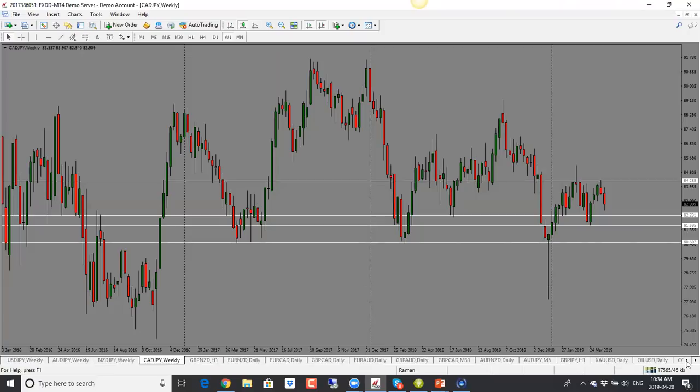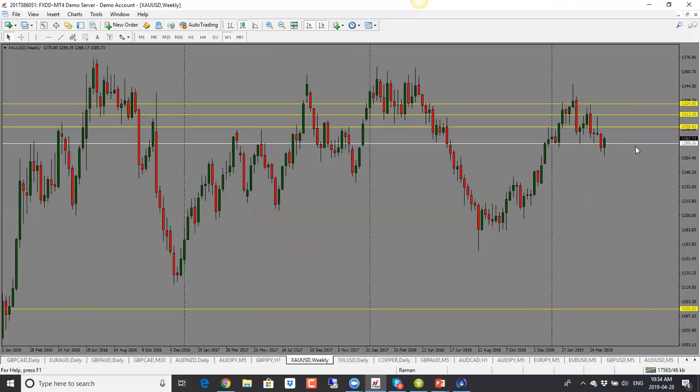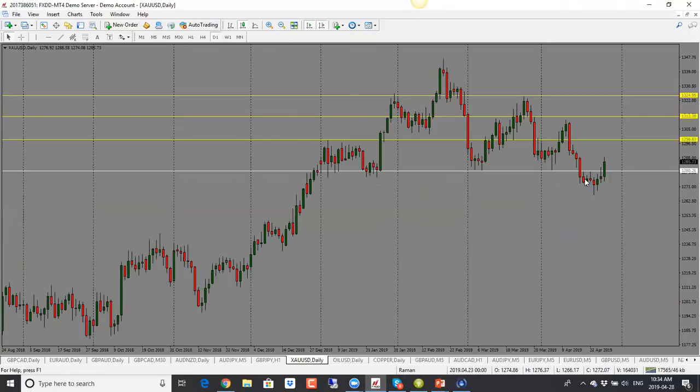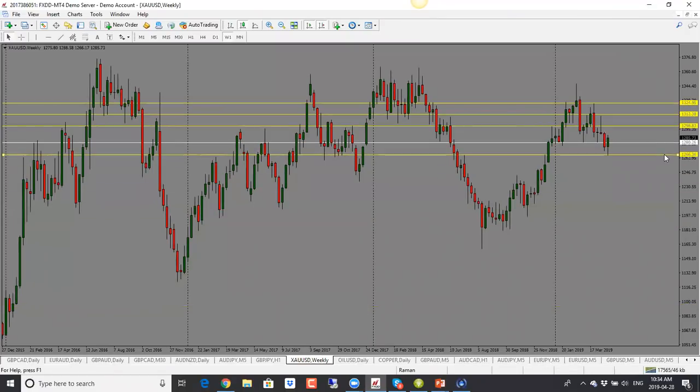All right, so let's go into our commodities now. Gold, what's going on with gold? So gold, it came into support. So here we see how price was just stuck here for a while. And we had talked about how price got stuck in these places and usually it turned around. So similarly here as well. So now we see that it's pulling back. So from a weekly perspective, we are back into this level. It went through the support, turning resistance and went through that. So now next level is 1298. So the 1300 level. So looking for it to go higher and then it could go even higher than that.